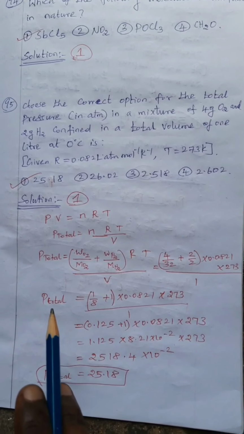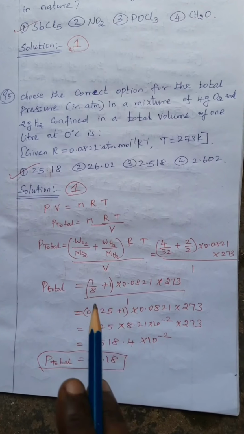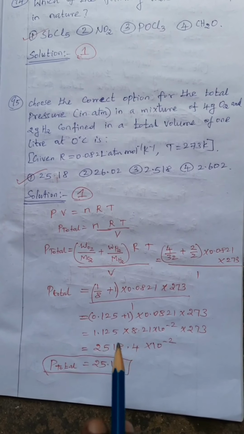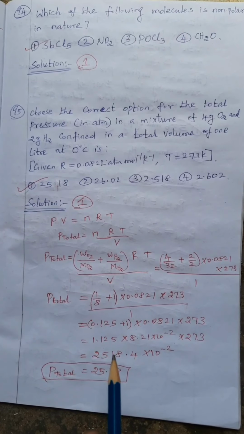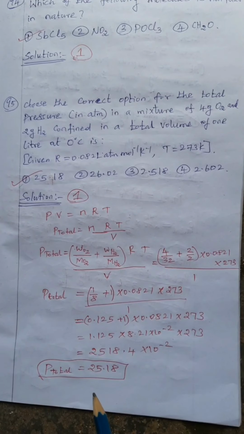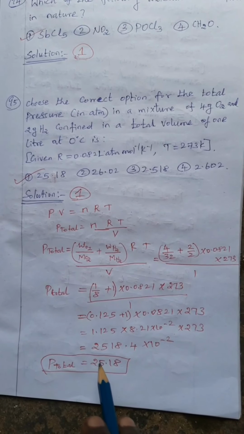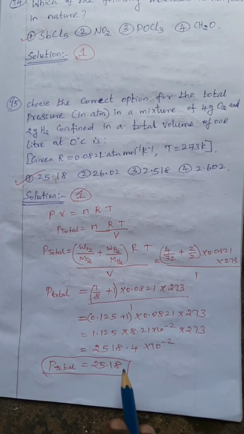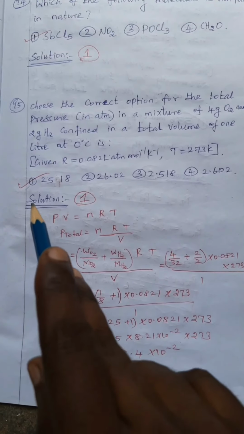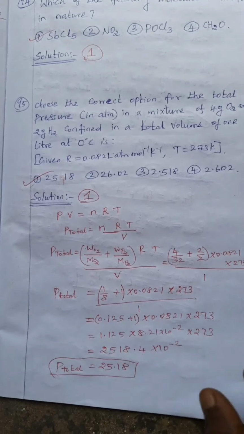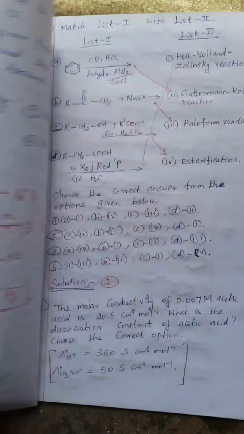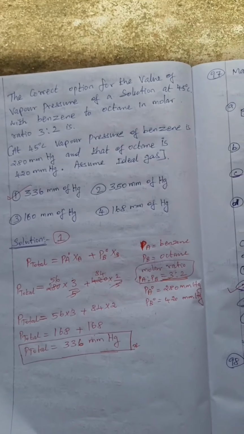So put the value, and P total equal to overall value 1 by 8 plus 1. So the corresponding overall value is 1.1. Put the value, we get the calculations, we get the value. P total equal to 25.18. So option 1 is correct. Okay, next question number 96.